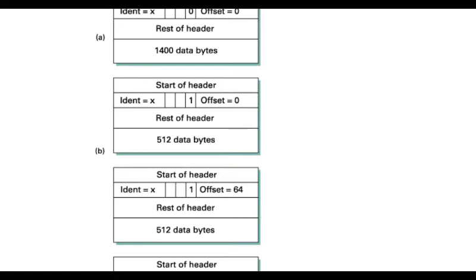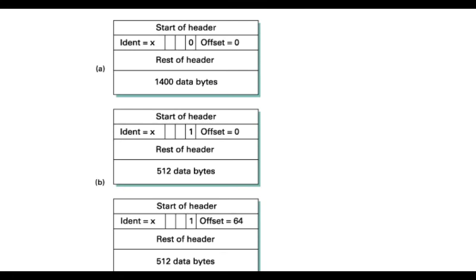This value is used so that whenever the receiver receives these fragments, based on the unique ID, it knows that these are all the fragments belonging to the same packet. Based on the identifier, it identifies all of these, and then it reassembles.